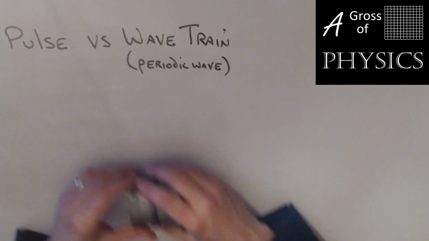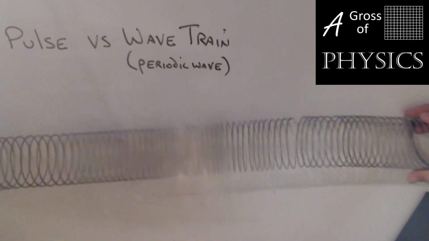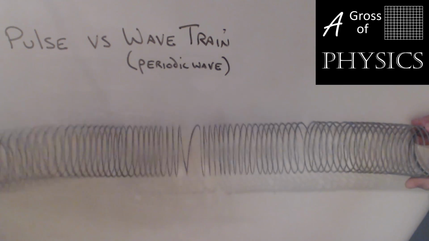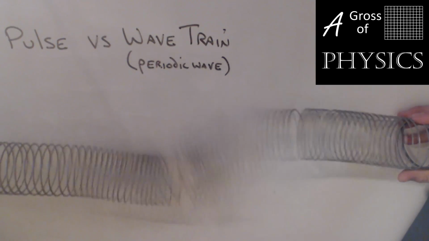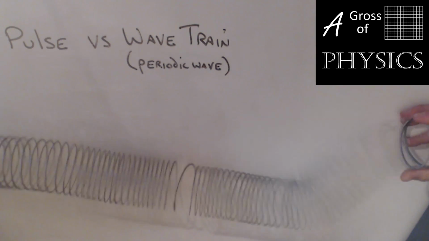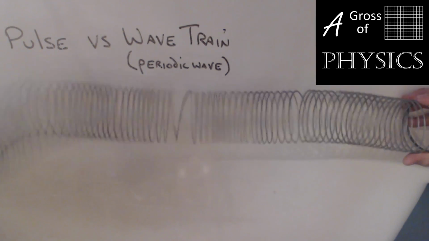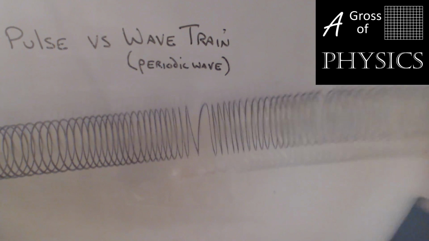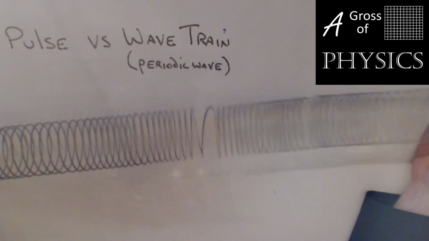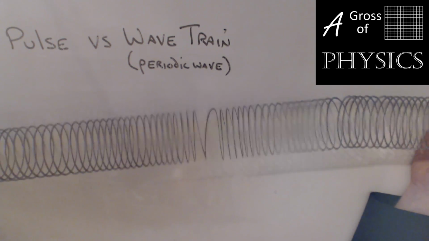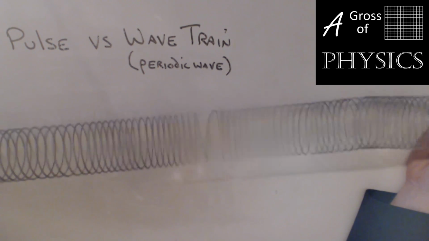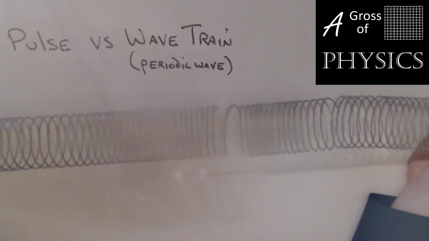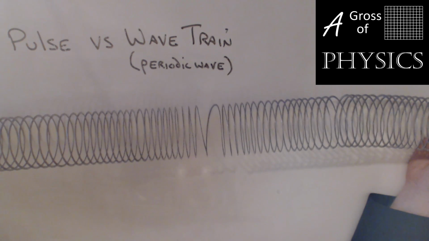When we have a pulse versus a wave train, that's a measurement of how many. I send one, that's a pulse. This would be a transverse pulse I'm sending. We have some reflection, but that's a pulse. I'm going to send one longitudinal pulse. I'm pushing the slinky, compressing a section, and the wave is traveling left to right. And then some reflection occurs.